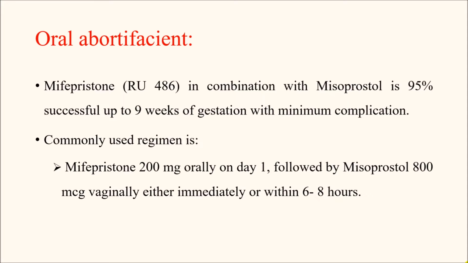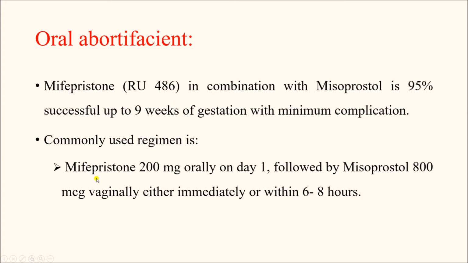Next is the oral abortifacient, which is the most commonly advised method and, better to say, the most scientifically approved method of medical termination. The drugs used for this purpose are mifepristone, also known as RU486, along with misoprostol. When these two drugs are given in combination, it is 95% successful up to 9 weeks of gestation without any complication. Commonly used regimen is mifepristone 200 mg orally on day 1, that is the single dose, followed by misoprostol 800 microgram vaginally either immediately or within 6 to 8 hours.